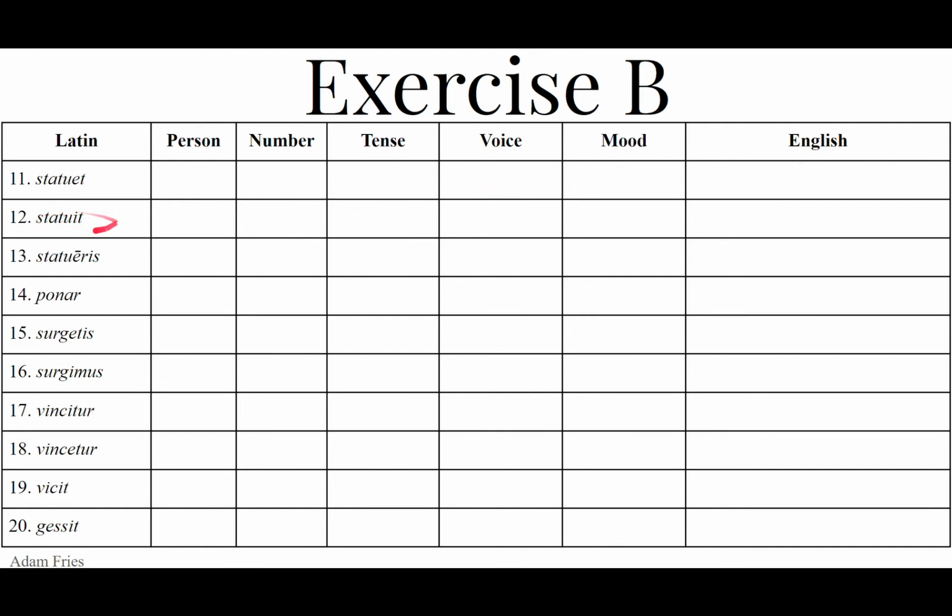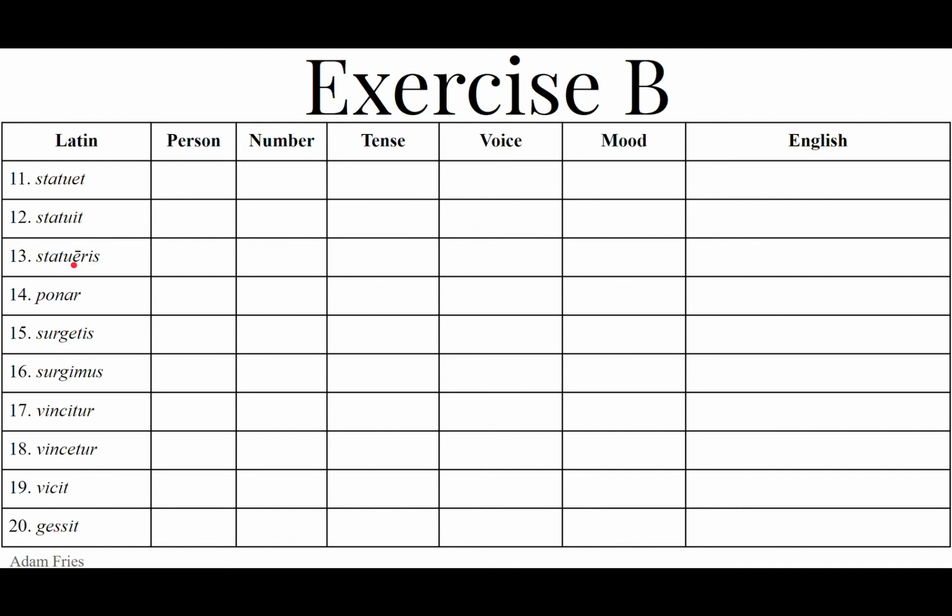As opposed to number 12, statuit. Now, statuit could be third person singular present active indicative. He, she, it sets up, establishes, or decides. It could also be the perfect, third singular perfect active indicative. He, she, it set up, established, decided.